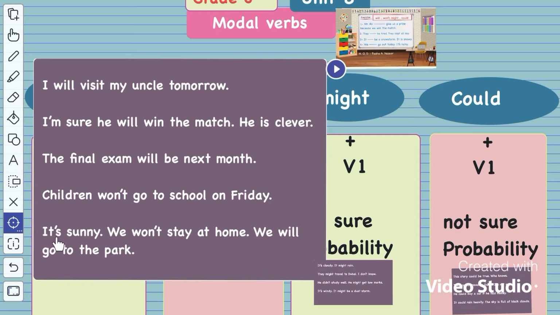The last one, it is sunny. We won't stay at home. We will go to the park. So here, I am sure that we will not stay at home because it is sunny. The weather is very sunny and it's very nice. So we will go to the park. So this is something I am sure of. So when you are sure of something or when you are sure of doing something in the future, you will use will or won't.